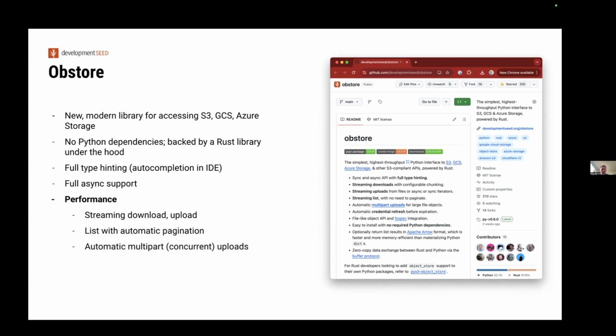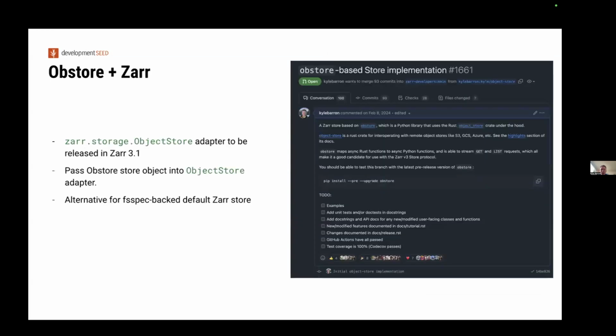There are also nice parts of obstore like streaming downloads, where you can stream from an HTTP object into a bucket, or you can list without having to do any pagination yourself. You can look at the documentation for obstore itself at developmentseed.org, or just Google obstore.